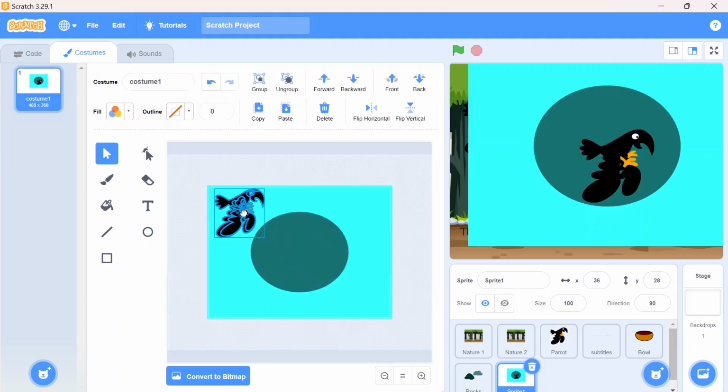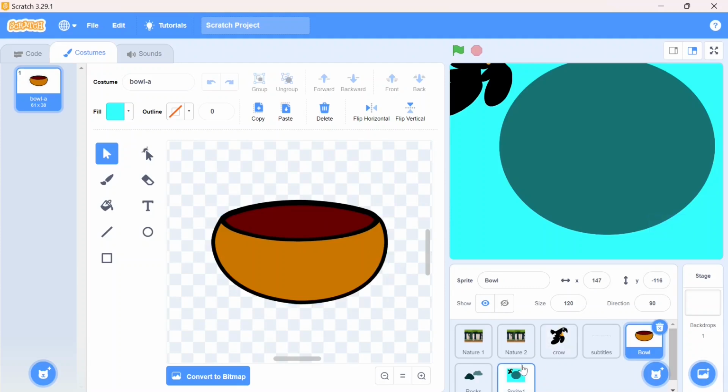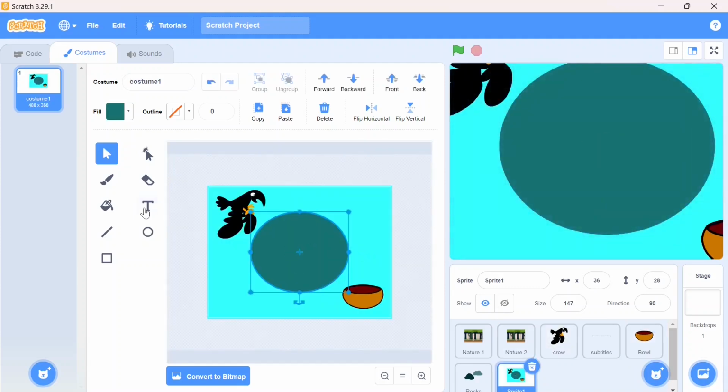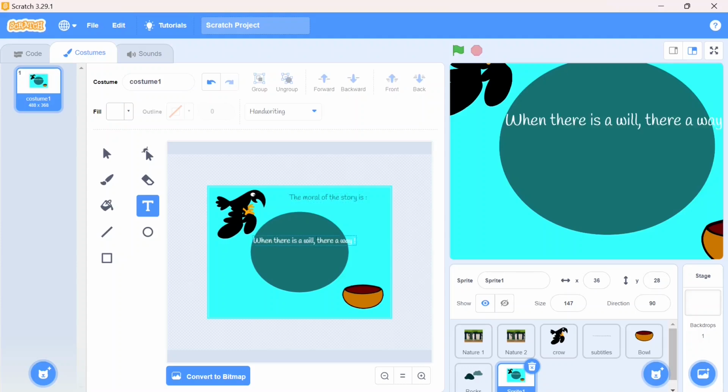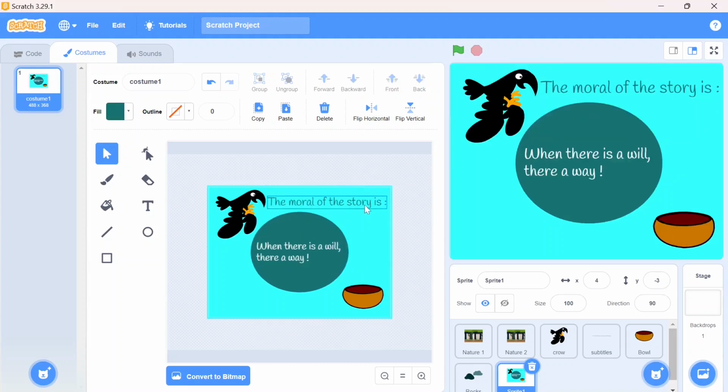So my crow is also here. And next, I want my bowl over here. Select my bowl and paste it over here. I will type the moral of the story. The moral of the story is, when there is a will, there is a way. Right. Now just select it, make it a little bigger. Okay, it's done. Background is ready, sprites are ready, and the final screen is also ready.